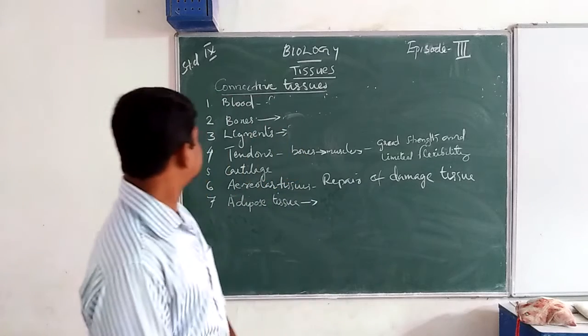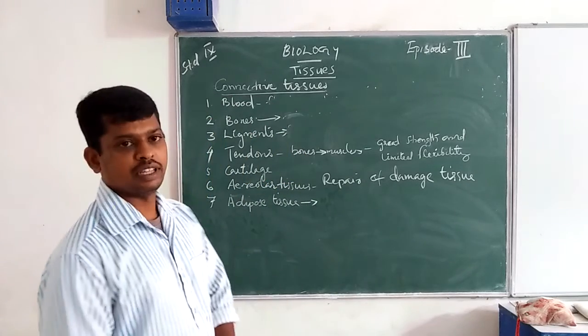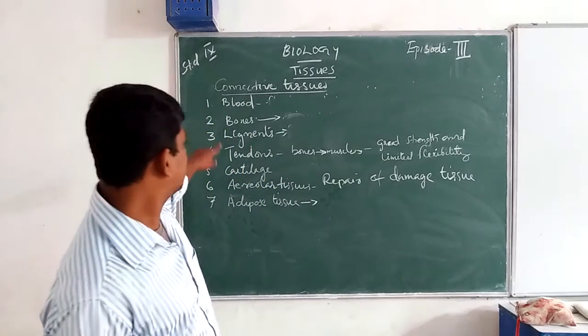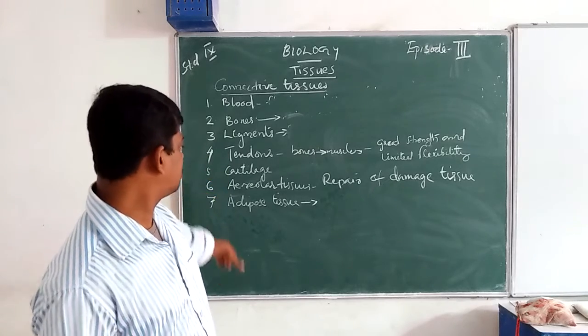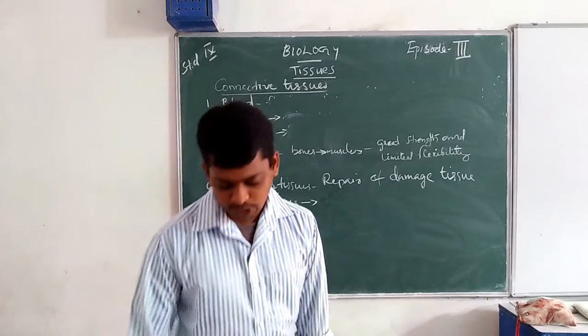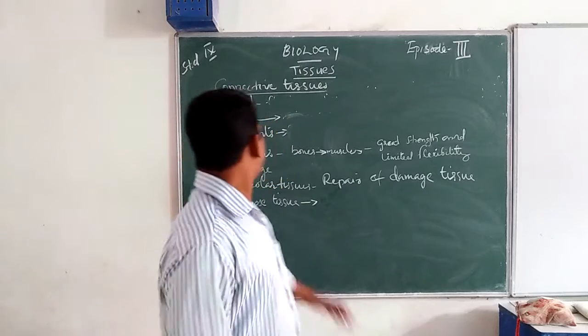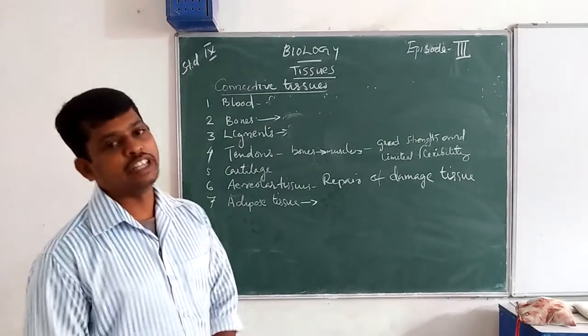These are the connective tissues: blood, bones, ligaments, tendons, cartilage, areolar tissue, and the last one is adipose tissue. These are the main connective tissues.